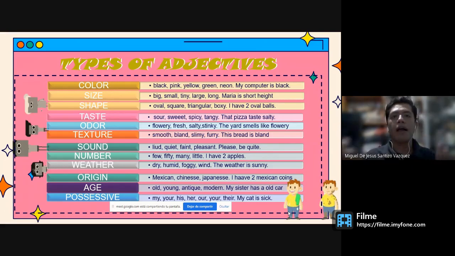For example, we have: I have a big red ball, or another could be: this is beautiful Mexican culture, something like that.